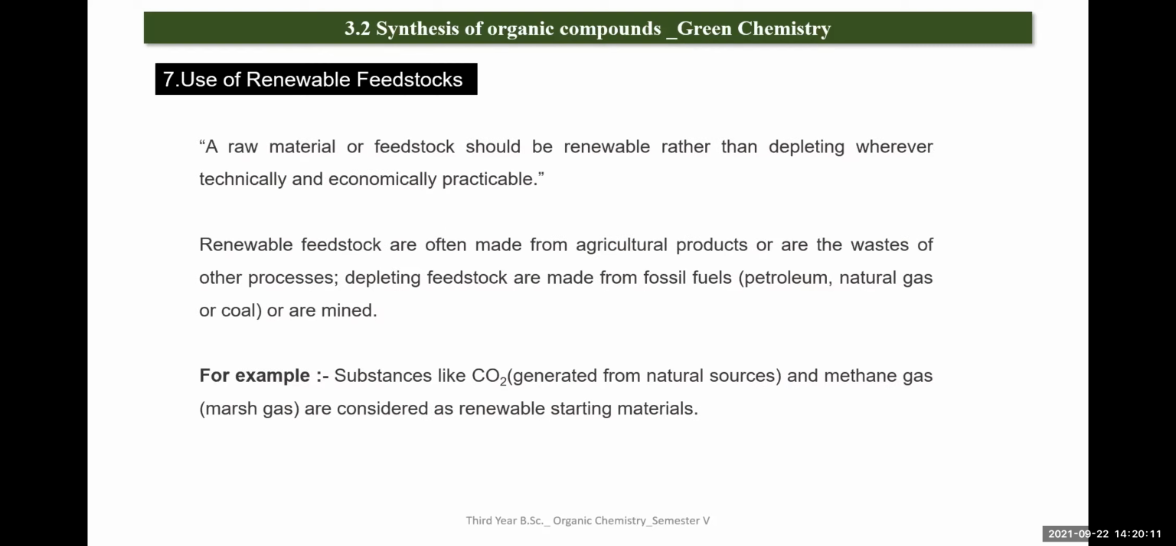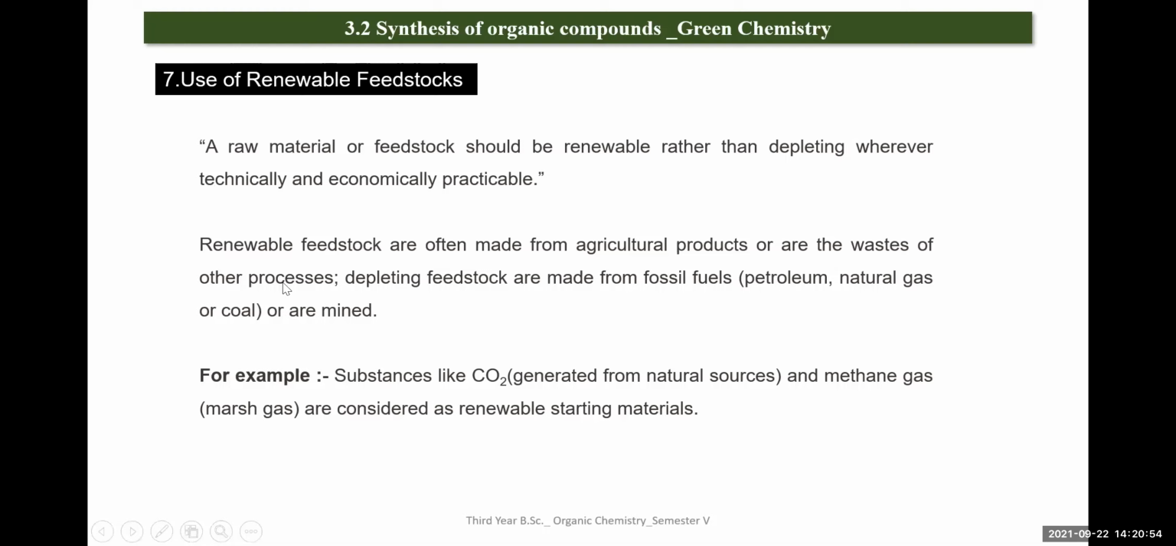Okay. Next one is the use of renewable feedstocks. Feedstock means a raw material used for the reaction. A raw material or feedstock should be renewable rather than depleting, where technically and economically practicable. The perspective of this principle is largely towards petrochemicals. Chemical products derived from crude oil are used as starting materials in a range of chemical processes, but are non-renewable and can be depleted in some years. In upcoming years, processes can be made more sustainable by the use of renewable feedstock, such as chemicals derived from biological sources.